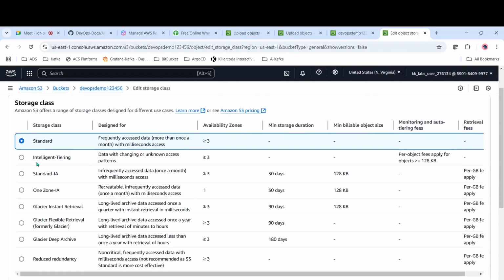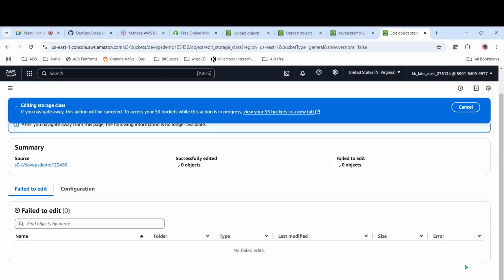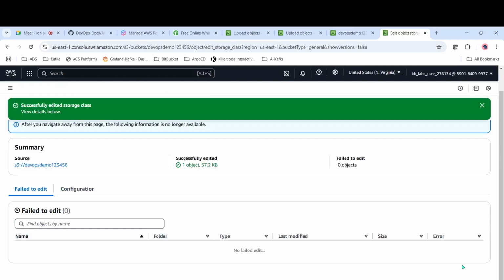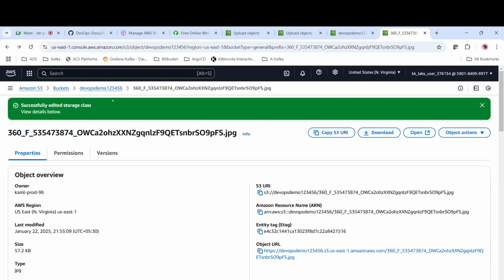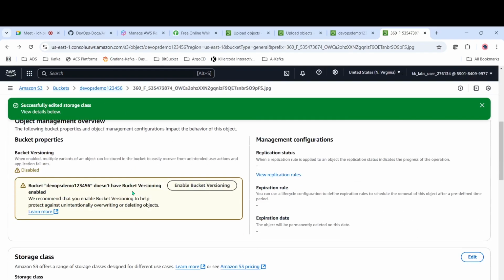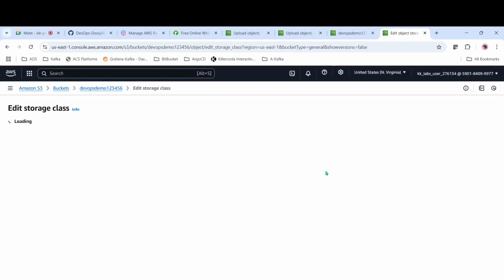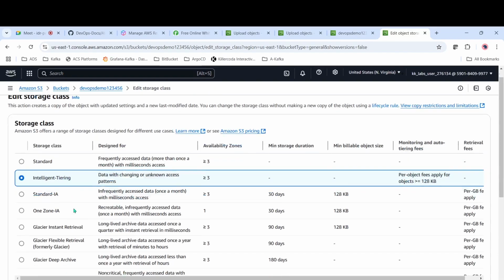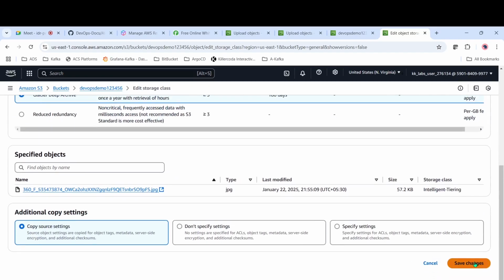Okay, in case you have to move it to Intelligent-Tiering, just select this one and you can save changes. So let's come back. If we come down now, it is Intelligent-Tiering. So it has changed. In case you have to move it to Glacier, just come here, select Glacier Deep Archive, and then you can save changes.